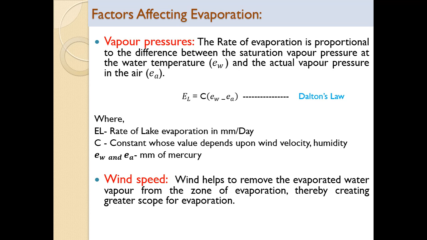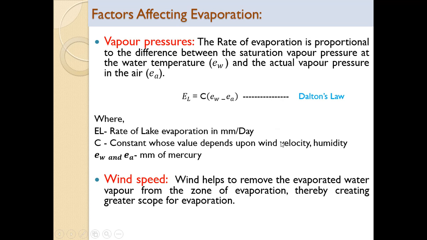Sometimes in the exam it is asked, what is Dalton's law? So you should define it as: the rate of evaporation is proportional to the difference between saturation vapor pressure at the water temperature and actual vapor pressure in the air. EL equals C (EW minus EA), where EL is the rate of lake evaporation in mm per day, C is the constant whose value depends upon wind velocity and humidity, EW is the saturation vapor pressure at the water temperature, and EA is the actual vapor pressure in the air. So this is regarding vapor pressure.